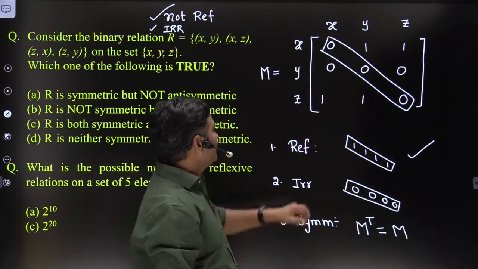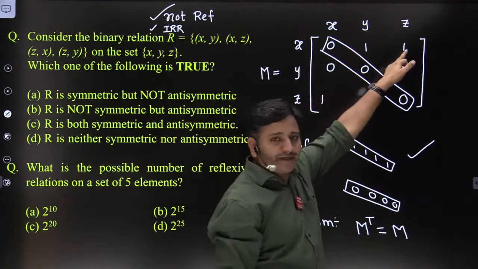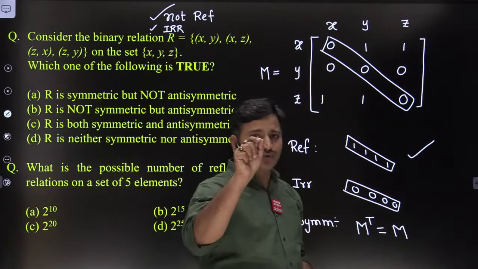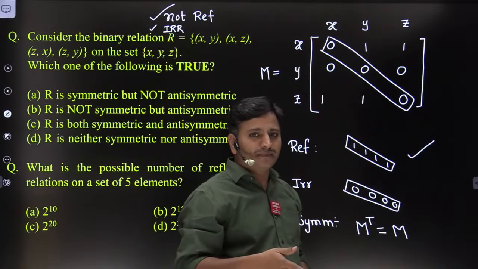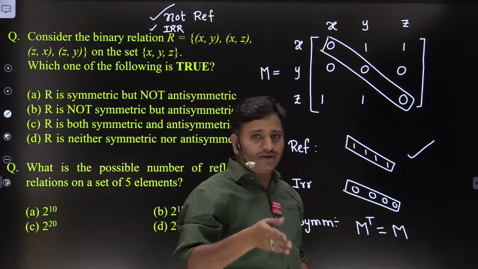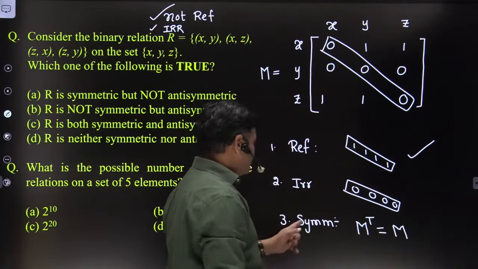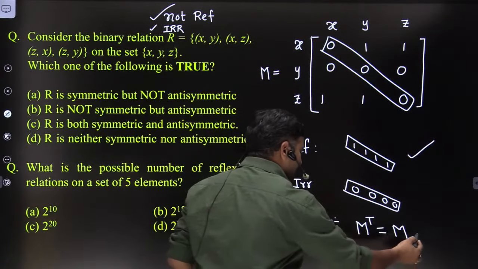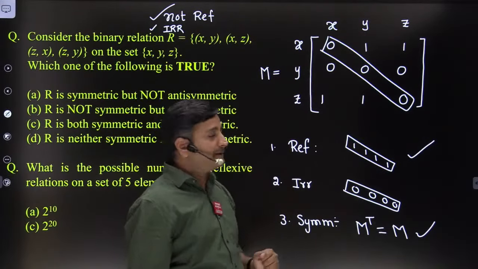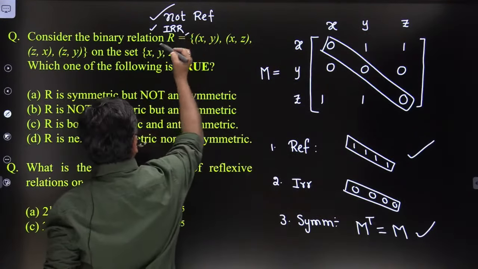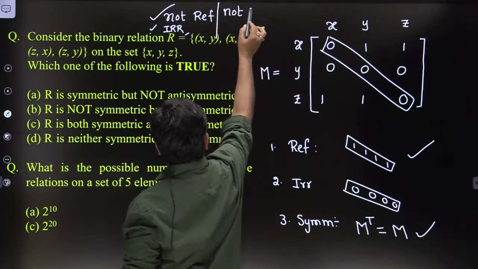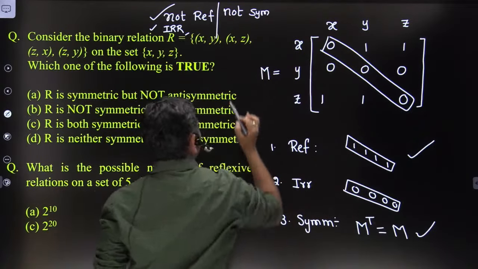Let me check this one. First row 0, 1, 1, friends. First column 0, 0, 1. Obviously first row not same as first column. Symmetric matrix is nothing but first row same as first column, second row same as second column, third row same as third column. So in this case, M transpose equal to M is not possible, therefore it is not symmetric. Clear friends, it is not symmetric.